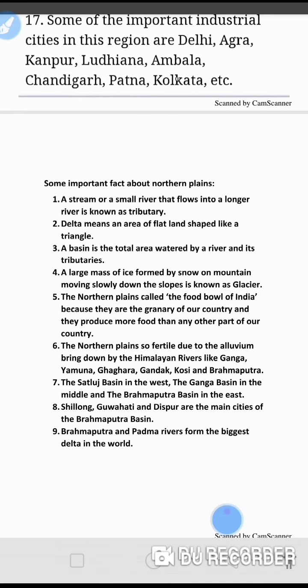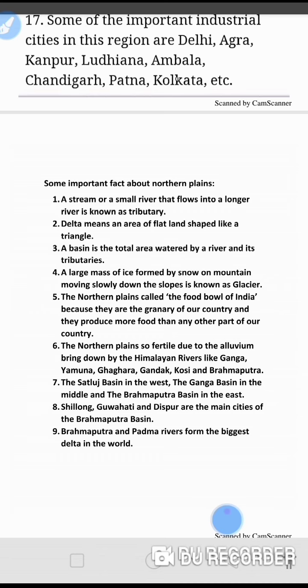Some important facts about the Northern Plains: a stream or a small river that flows into a longer river is known as a tributary. Delta means an area of flatland shaped like a triangle. A basin is the total area watered by a river and its tributaries. A large mass of ice formed by snow on a mountain, moving slowly down the slopes, is known as a glacier.